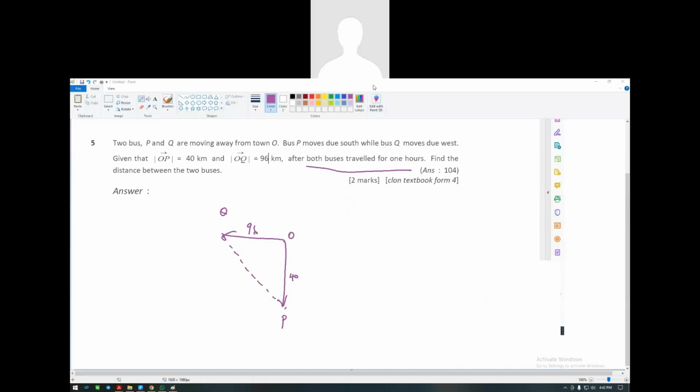So now, how do I find the distance between Q and P? Pythagoras, sir. Yes, we use Pythagoras. So square root of 96 squared plus 40 squared. How much do you all get? See whether you all get 104. Very good, buddy. So you get 104.